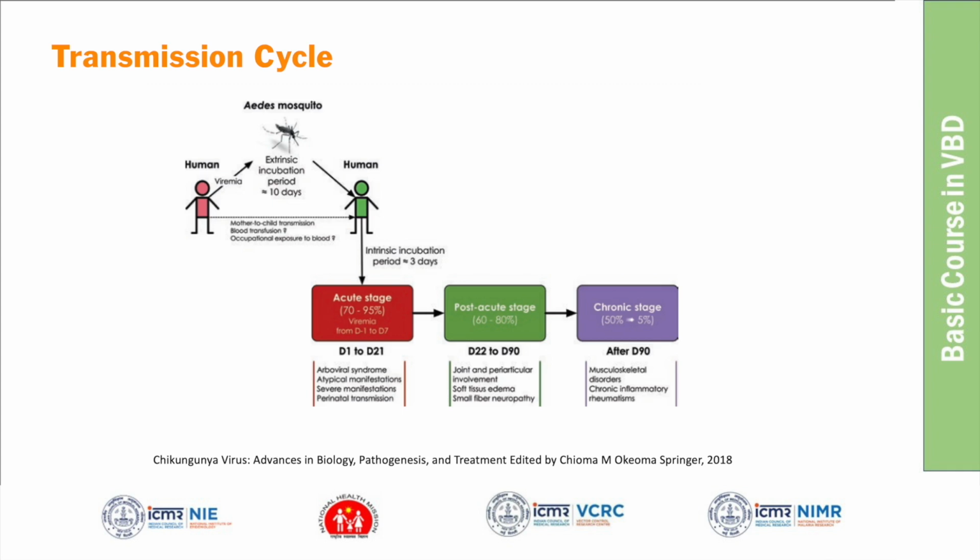In the acute stage, there will be fever. Fever will be the main symptom. In the post-acute stage, the joint involvement will be there. Joint involvement, edema of tissues, and nerve problems can occur in the post-acute stage. And in the chronic stage, that is after 90 days, they can develop chronic joint problems, joint pains. So these are the 3 stages.